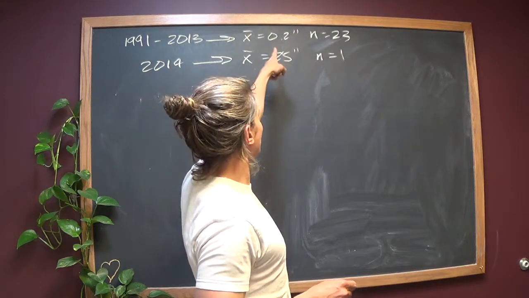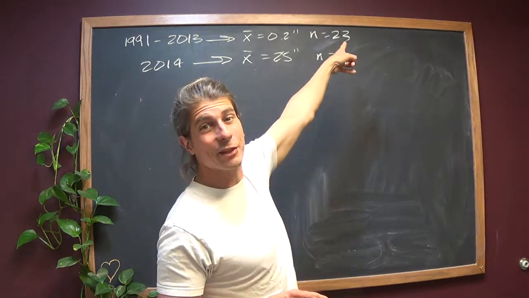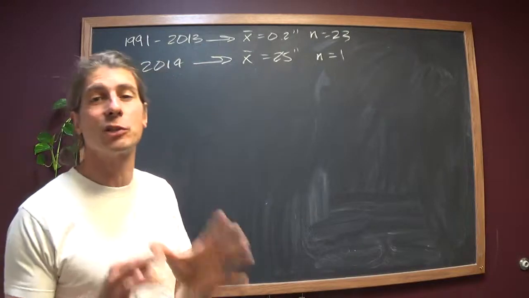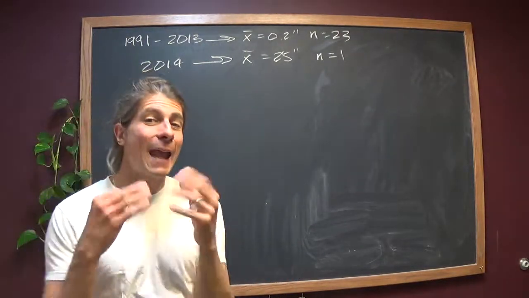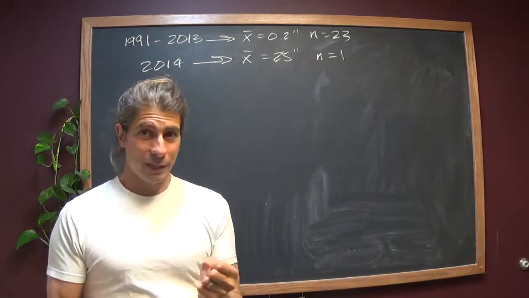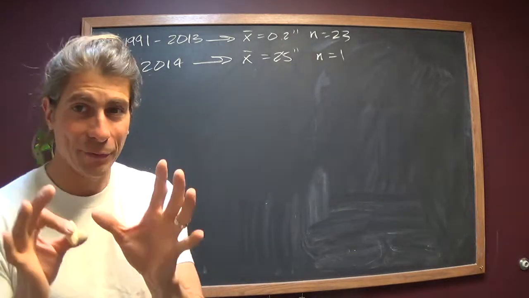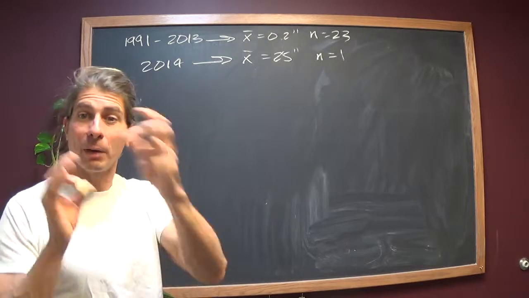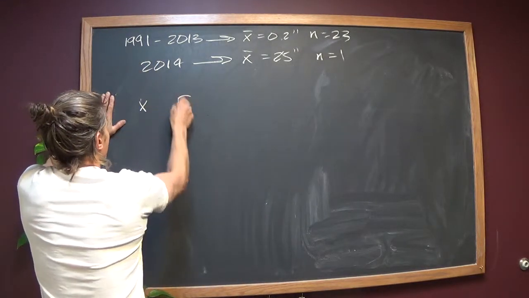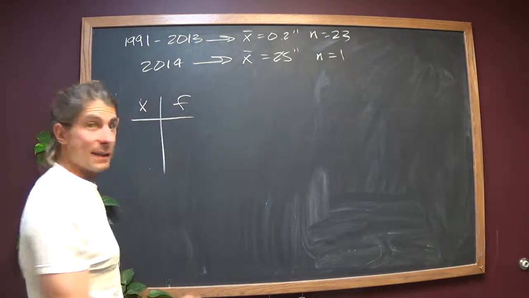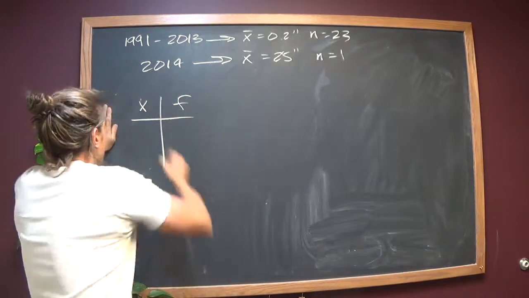But what is that one? Well, that one's actually over the course of 23 years. There weren't 0.2 inches of snow that fell between 1991 and 2013. There was an average of 2/10 of an inch that fell. So what you have to do is you have to weight the average, much like we did in class. Now in class, we had an X column and we had an F column, like this. Well, you can do the exact same thing with averages.